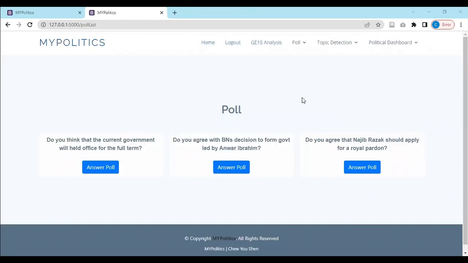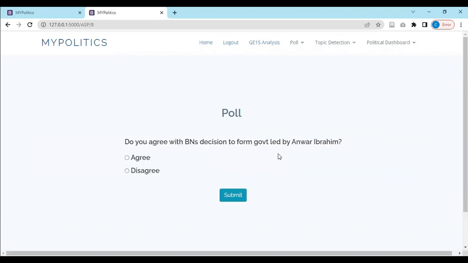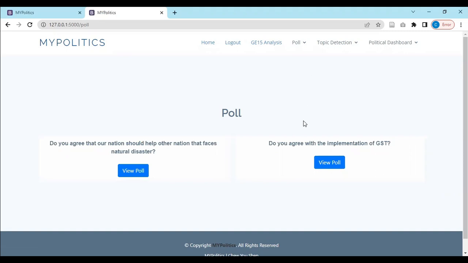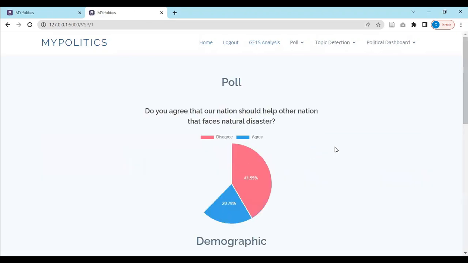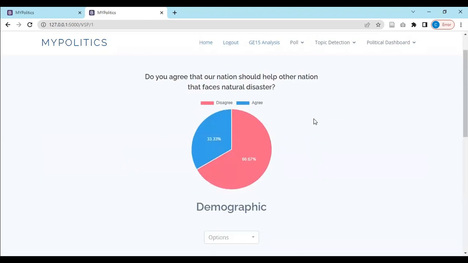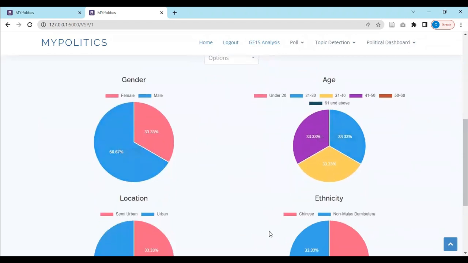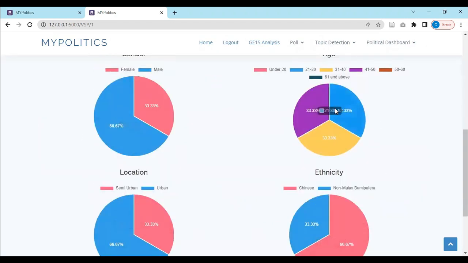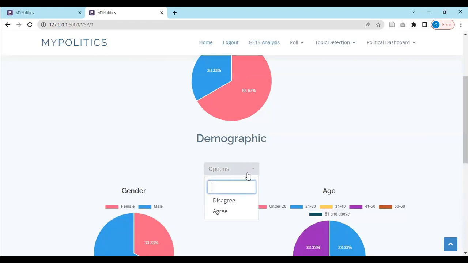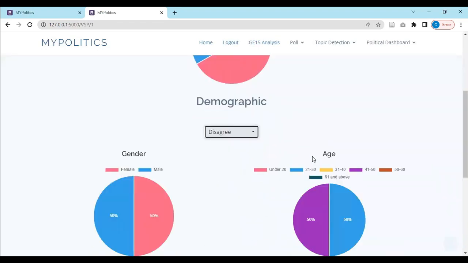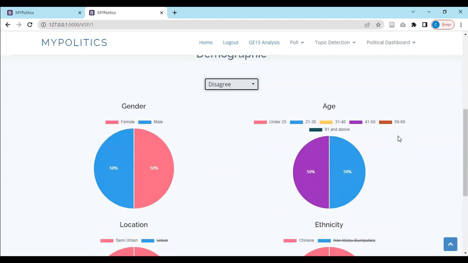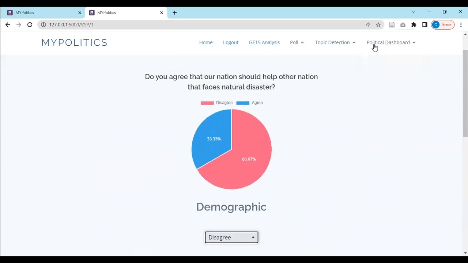The public can also log into this system to participate in polls that are posted by political analysts. For example, you can click this and then answer this poll by clicking this answer and clicking submit. After that, users can also view poll results that have been published by the political analyst. For example, you can choose this and we can see the poll result in terms of the votes as well as the demographic of those who participated in this poll. They can also filter it by the options chosen, to get a better understanding of the poll itself.